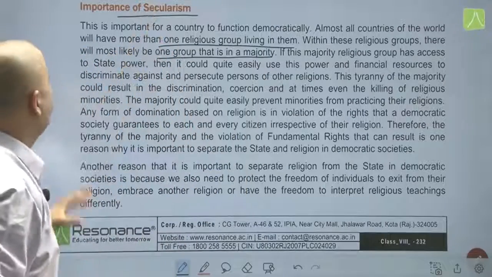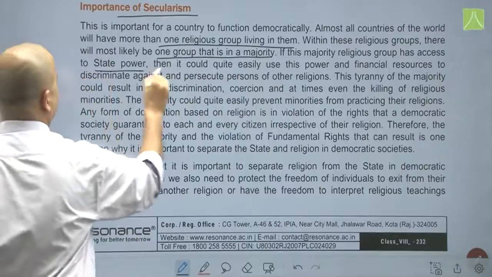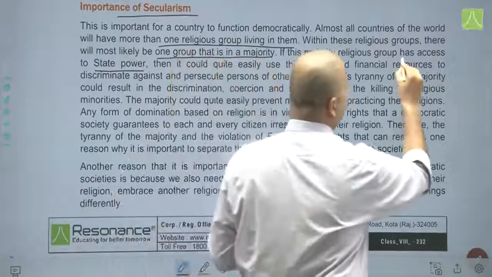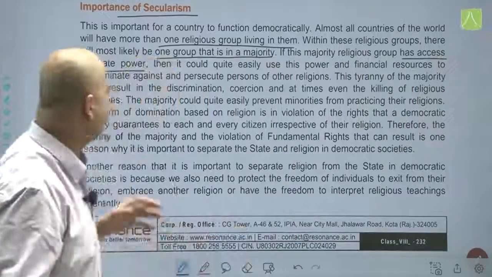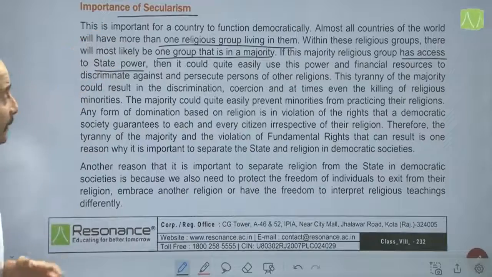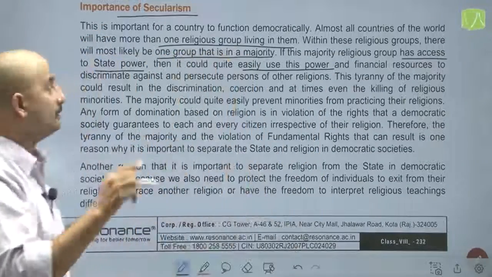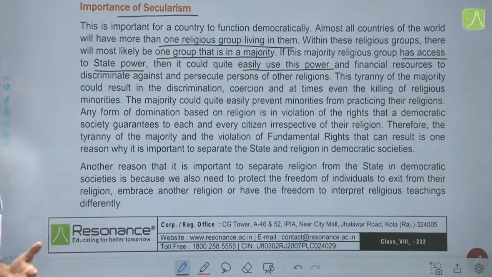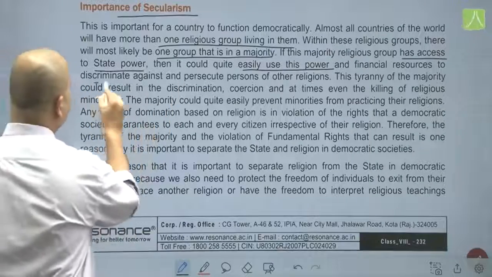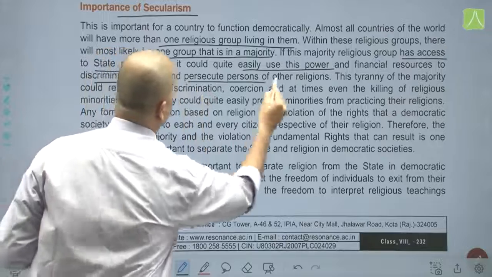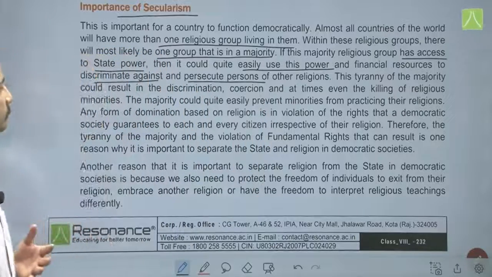If this majority religious group has access to state power, it could quite easily use this power and financial resources to discriminate against and persecute persons of other religions.